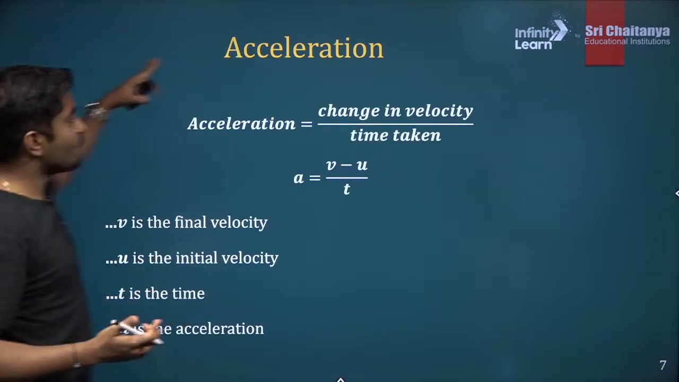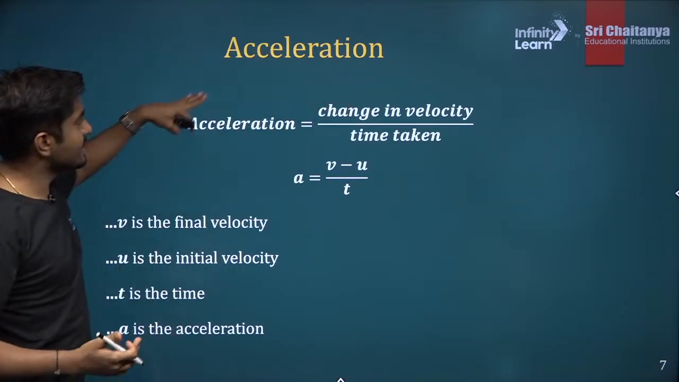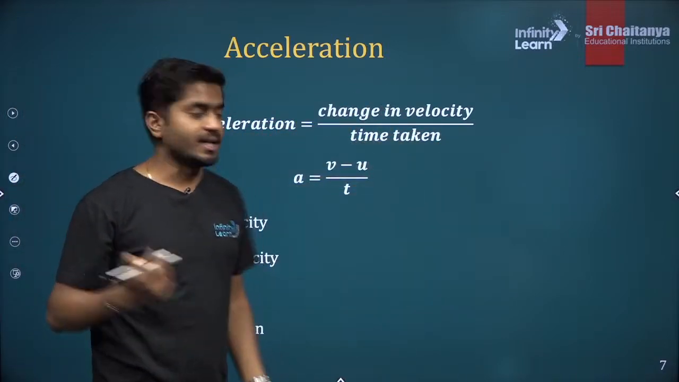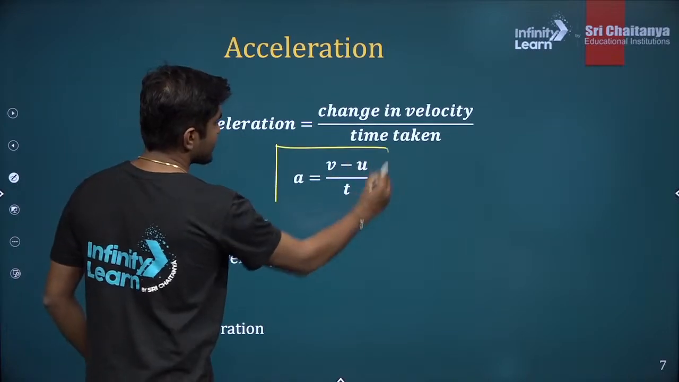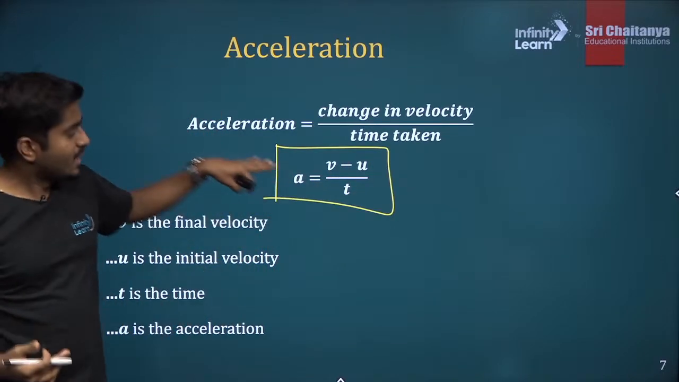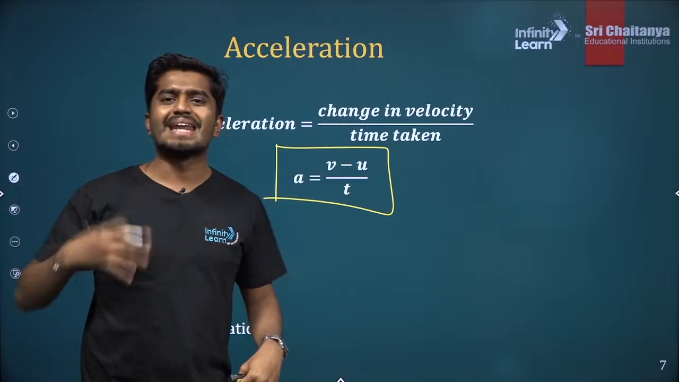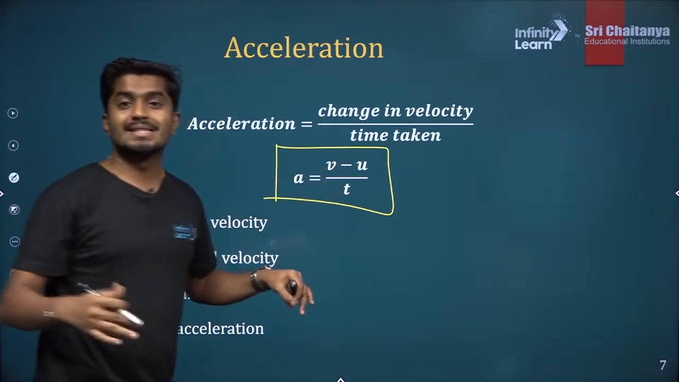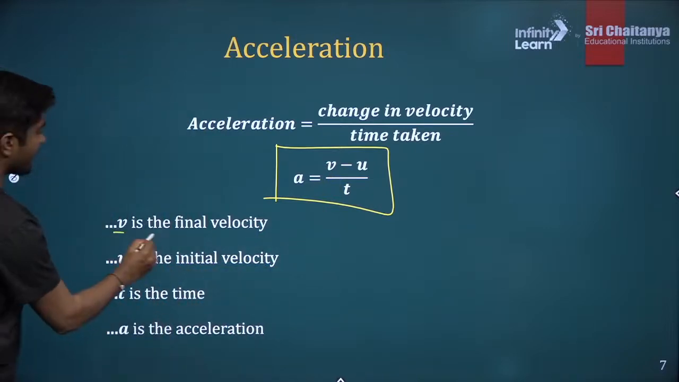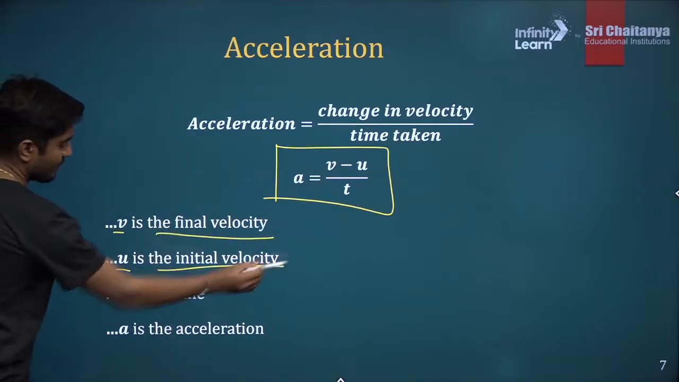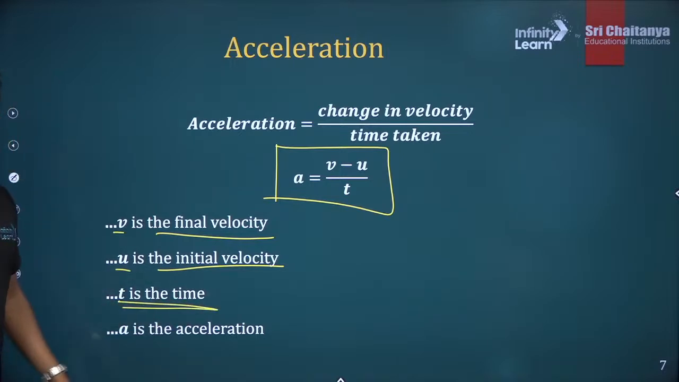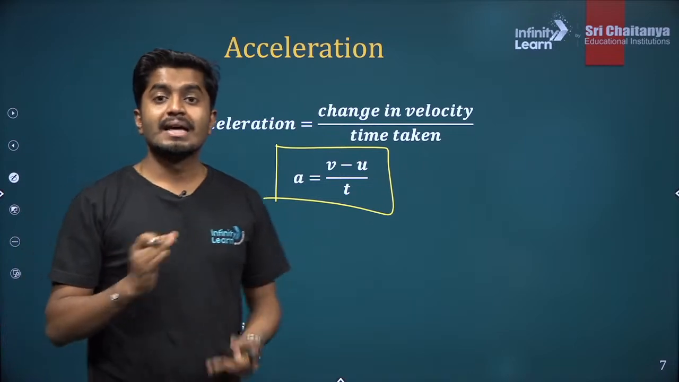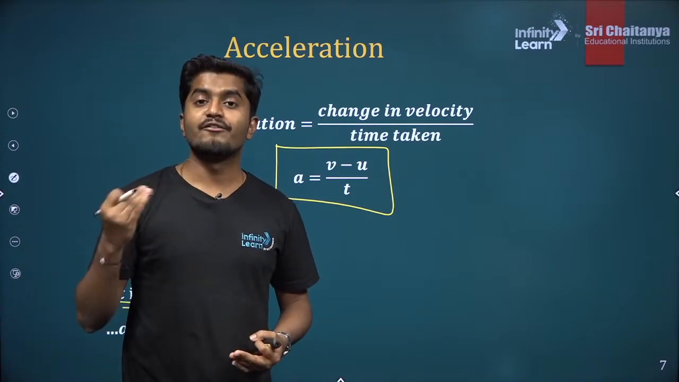Alright. So now what is acceleration? It is nothing but change in velocity divided by total time taken. So that means acceleration is this formula. Remember this formula. A lot of direct questions will come from this formula. What is V? V is the final velocity, U is the initial velocity, T is the time taken, and A is the acceleration. But here you need to remember acceleration and velocity are vector quantities.